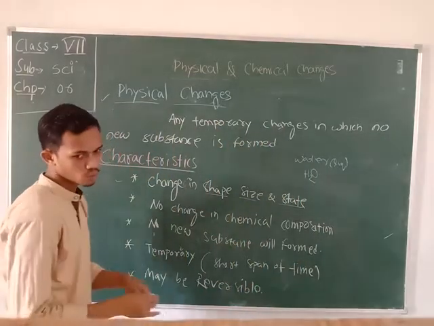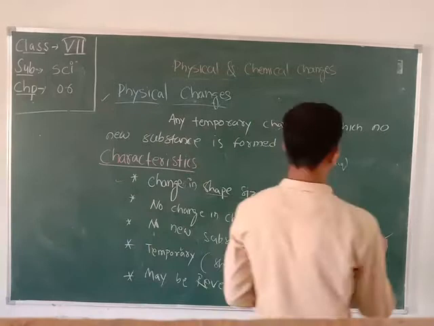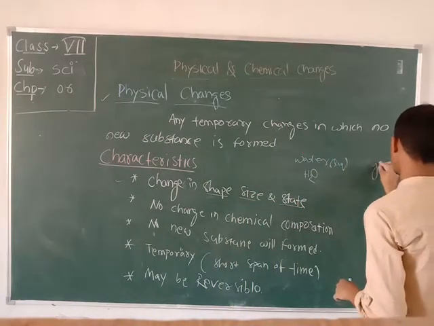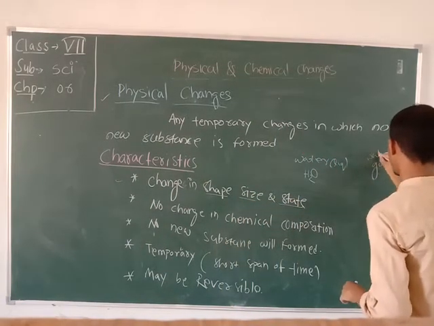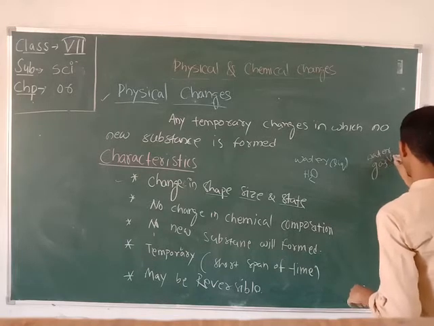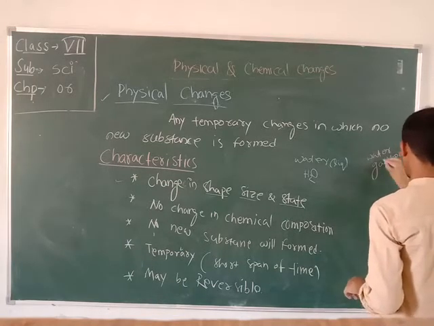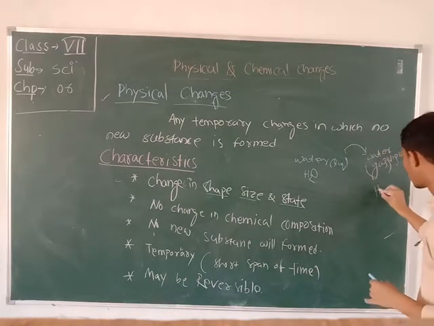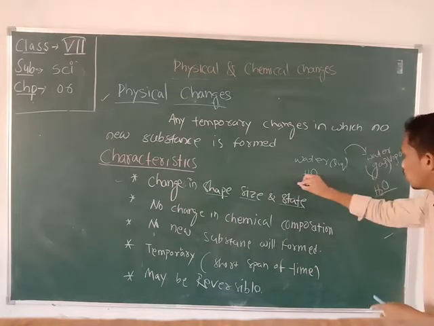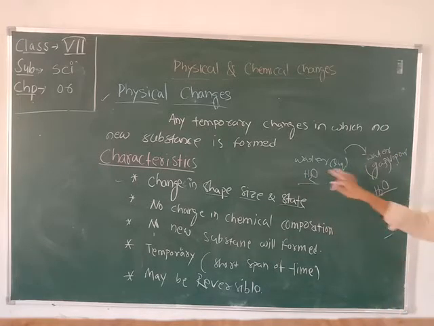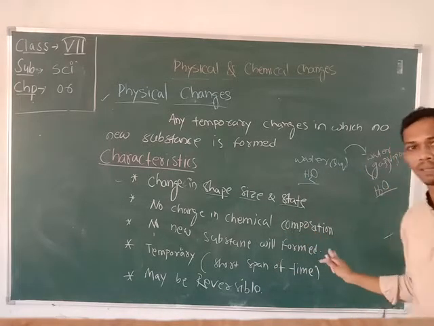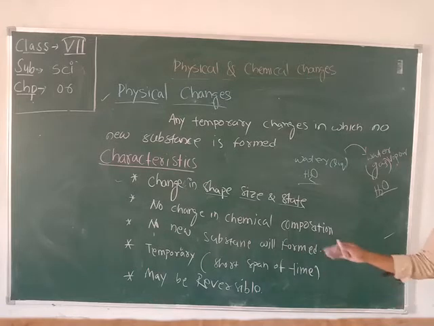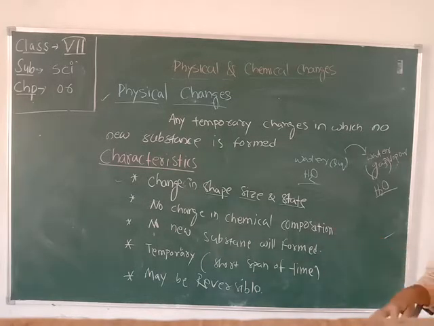Whenever this water is converted into gas, that is water vapor, its chemical composition is still H2O. There is no change in the chemical composition or any chemical property of the substance.